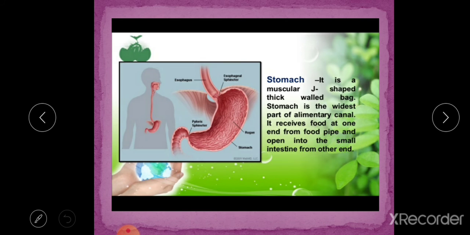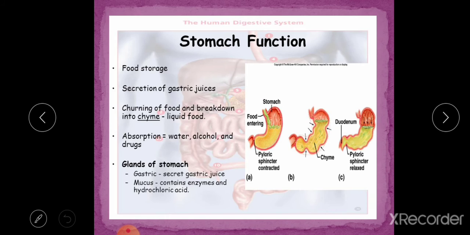And the next part of our digestive system is the stomach, the most important part of our digestive system. The stomach is a muscular, J-shaped, thick-walled bag. It is the widest part of the alimentary canal, and it receives food at one end from the food pipe, and the other end opens into the small intestine.